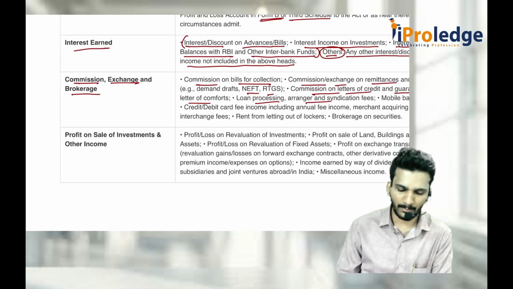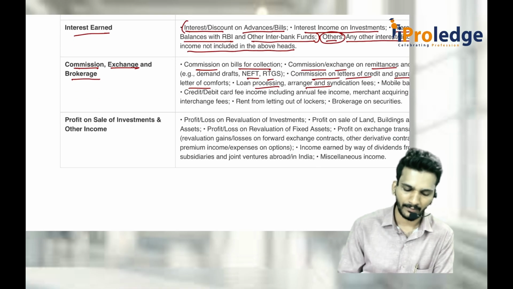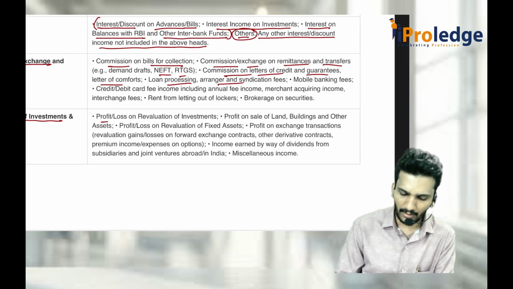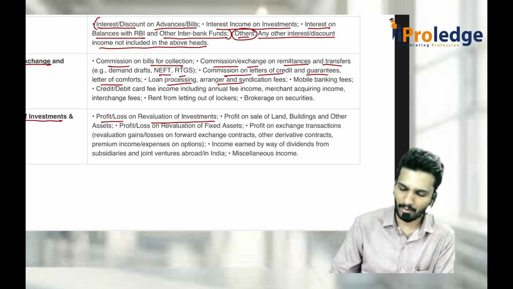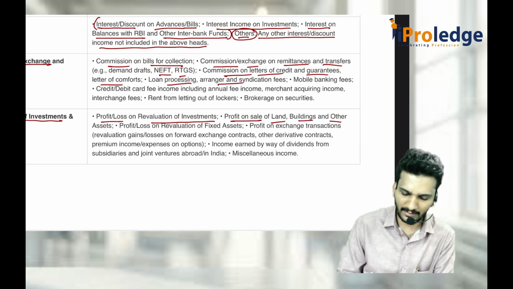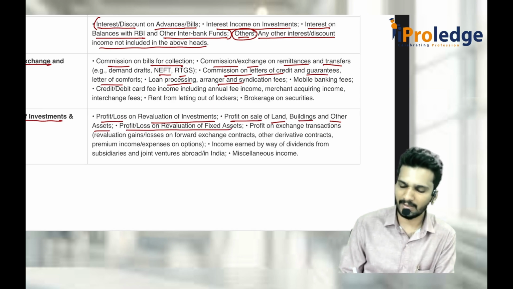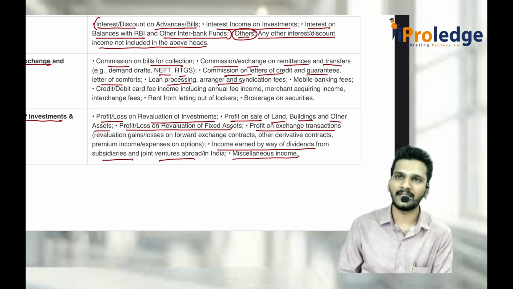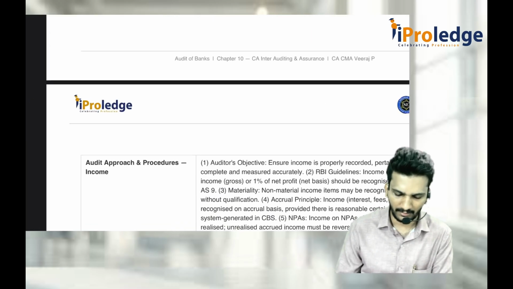Exchange money and brokerage part for giving stock services and all. If there is any profit on sale of investment and other income, profit or loss on revaluation of investment, profit or loss on land or building or other assets, profit or loss on revaluation of fixed assets, profit on exchange transactions, income earned by way of dividend from subsidiaries, etc. That should be under miscellaneous income. Everything should be there in that.